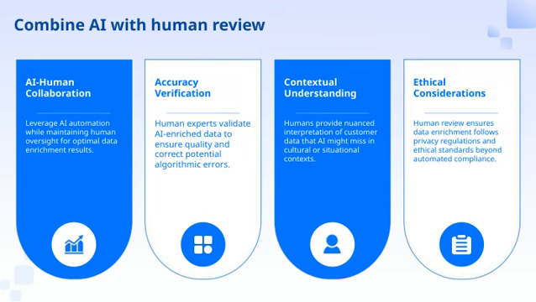Overall, this partnership between AI and humans is about leveraging the strengths of both, automation for efficiency and human judgment for accuracy and ethics, to achieve the most reliable and responsible outcomes. This approach aligns perfectly with our goal of delivering trustworthy, high-quality data insights.